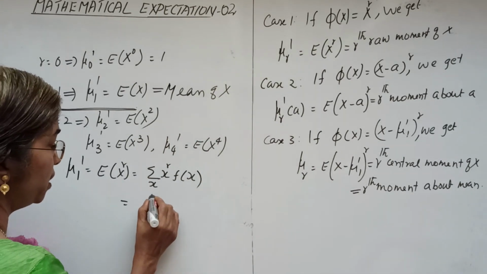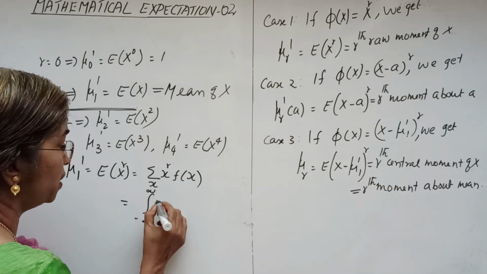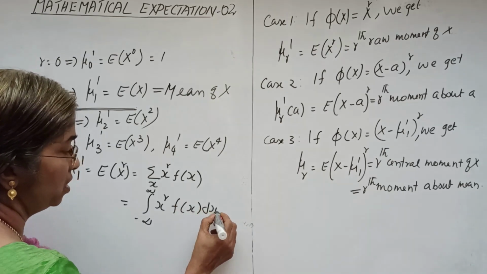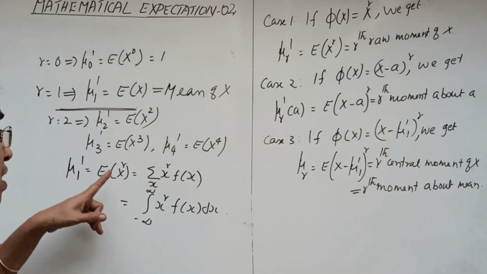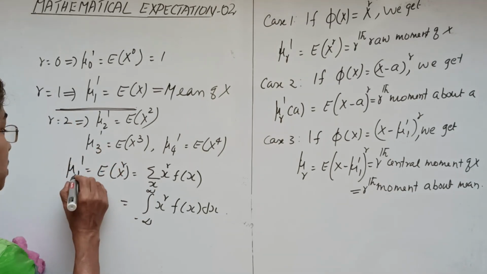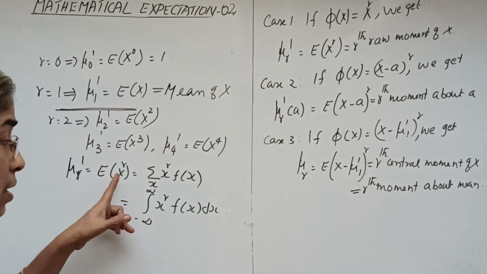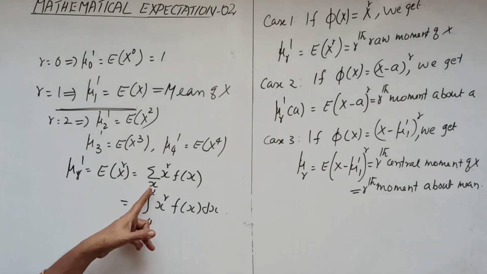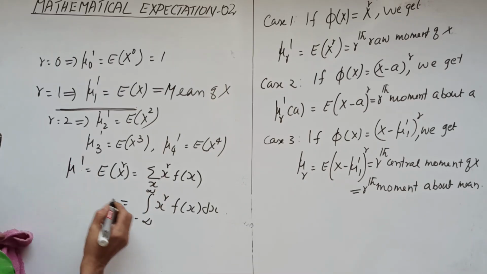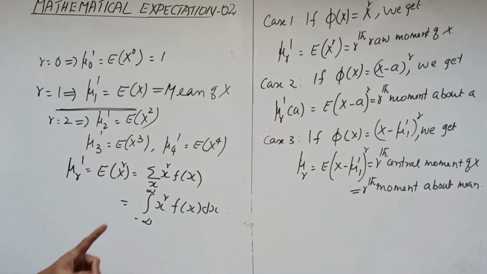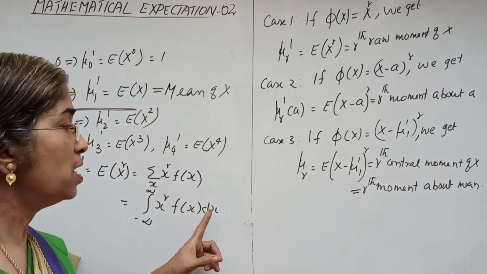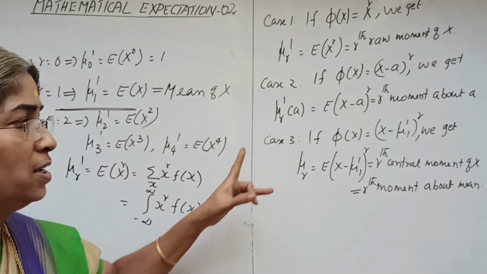In the continuous case, it becomes integral minus infinity to infinity x raised to r into f of x dx.